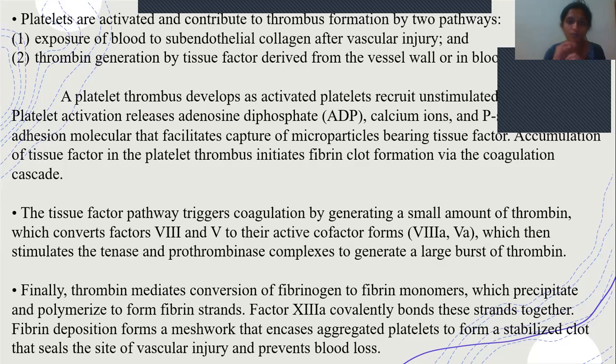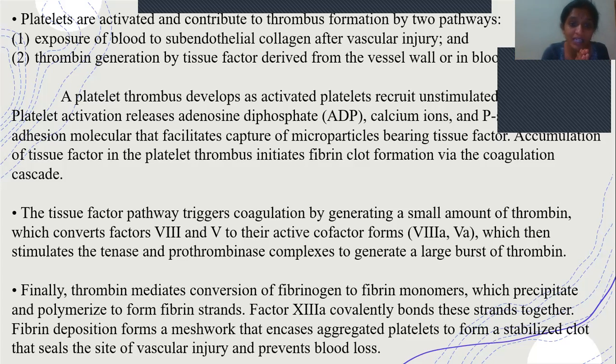All this together forms microparticle-like structures. When these gather together, the tissue factor gets activated and stimulates the formation of a fibrin clot by the coagulation cascade.